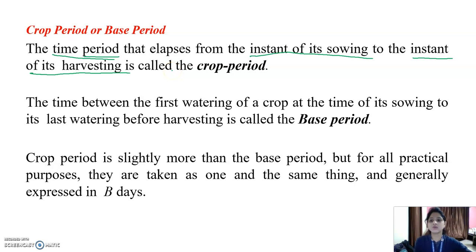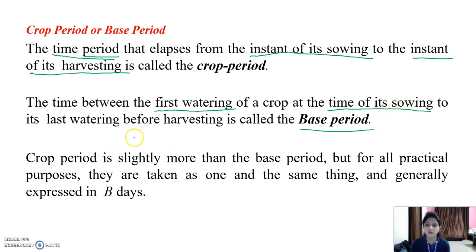Then the next one is, what is meant by the base period. The base period is the time from the first water application given to the crop to the last water application before harvesting. First water application means that at the time of sowing, the land is to be prepared, and for that the water application is needed. So the first watering given to the crop to the last watering before harvesting is called the base period.